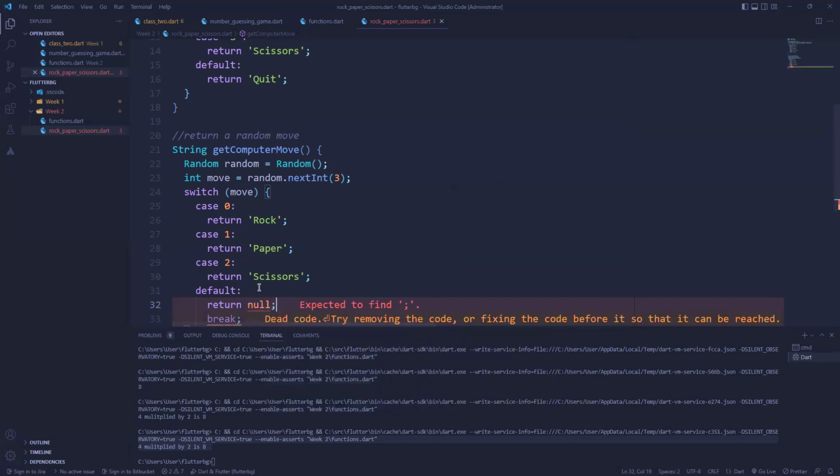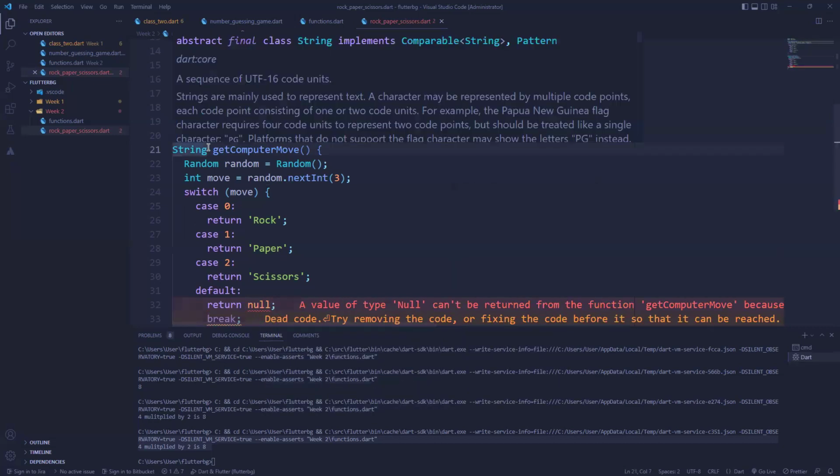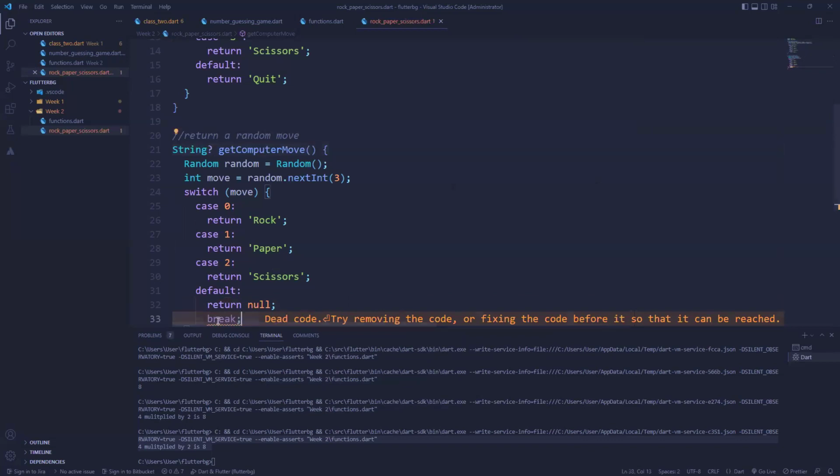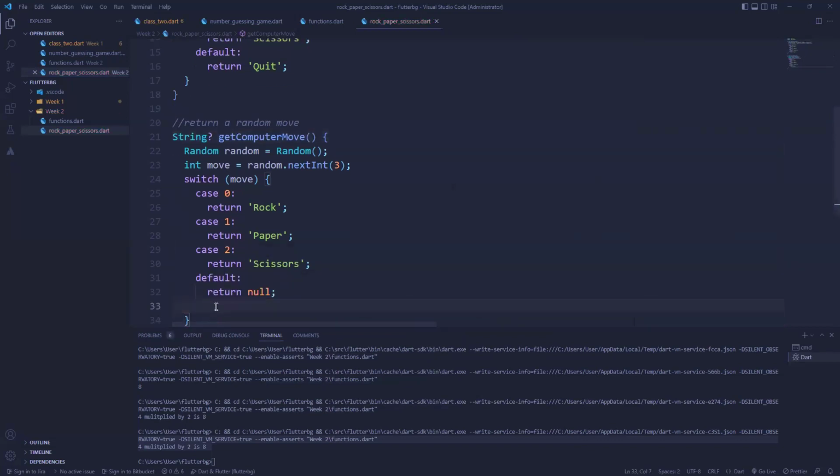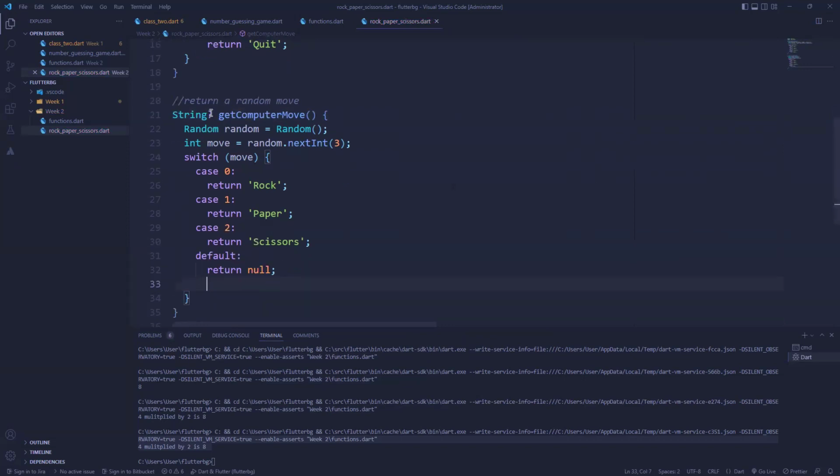I can only return null. For example, if I say, okay, fine, it's possible for this to be null, so I can just do this, right? We'll talk about null, but what I'm trying to say is that it's possible to actually have a null value. Okay, so let's just keep going now.